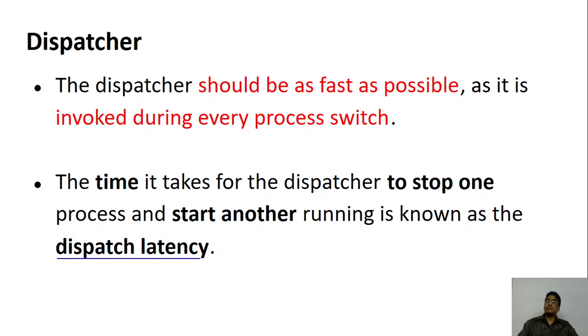So dispatch latency is the time required to stop one executing process and start another. There will be a time delay between stopping one process and starting the other, and this delay is called dispatch latency. It must be as small as possible.